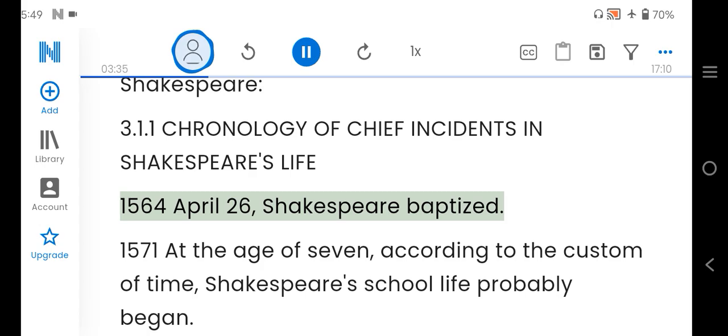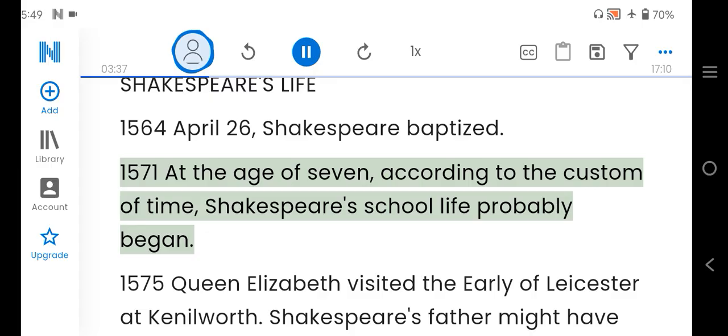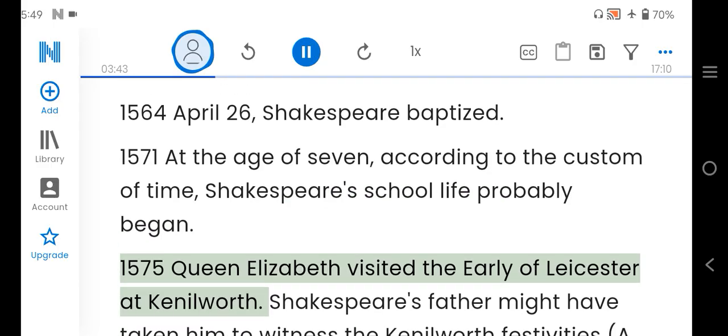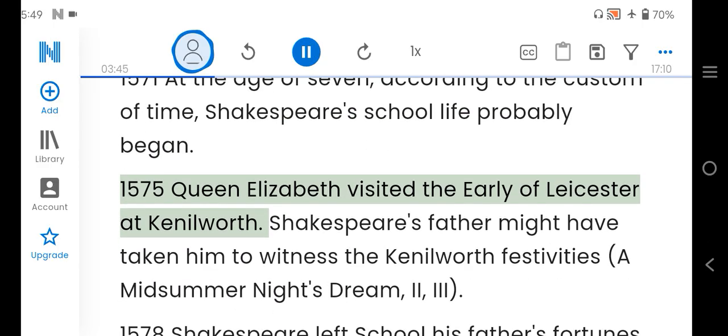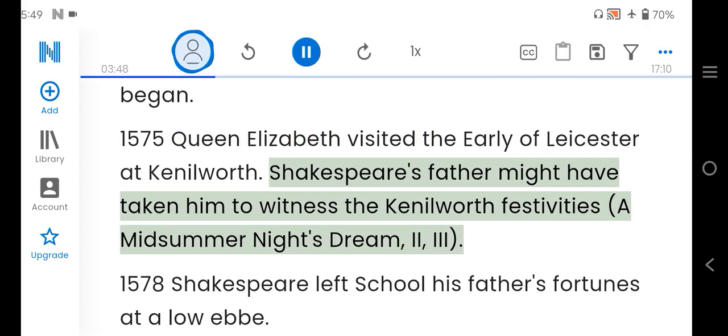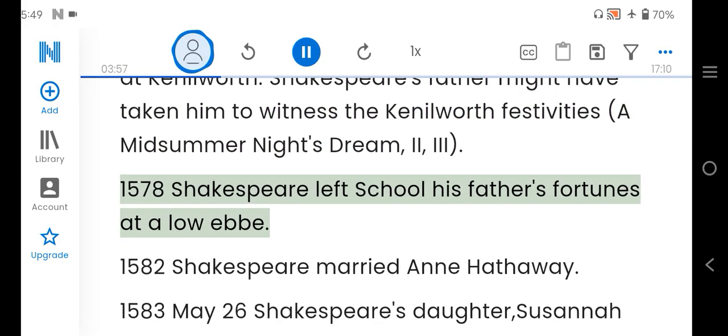1564 April 26, Shakespeare baptized. 1571 At the age of 7, according to the custom of time, Shakespeare's school life probably began. 1575 Queen Elizabeth visited the Earl of Leicester at Kenilworth. Shakespeare's father might have taken him to witness the Kenilworth festivities, A Midsummer Night's Dream, 2, 3. 1578 Shakespeare left school, his father's fortunes at a low ebb.